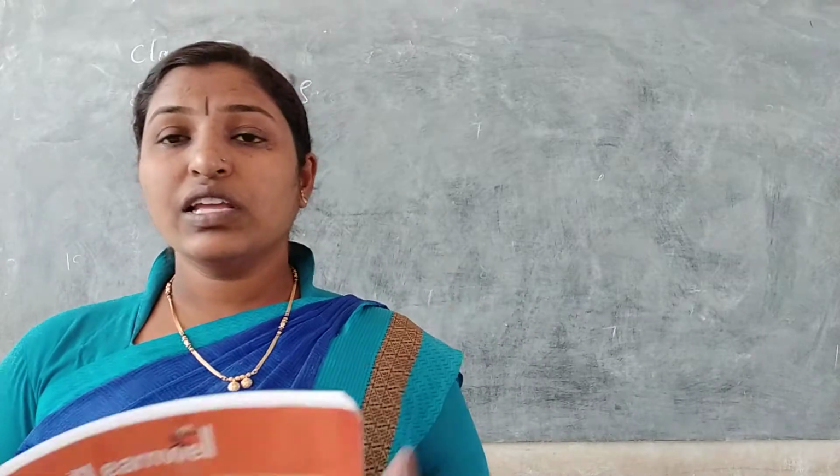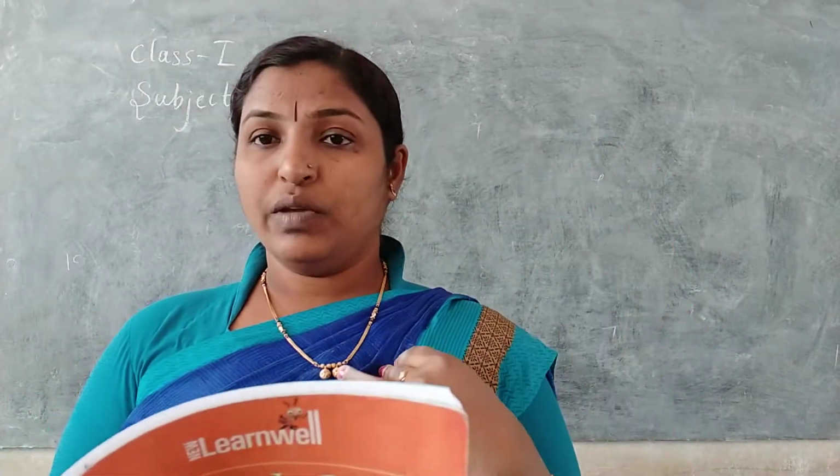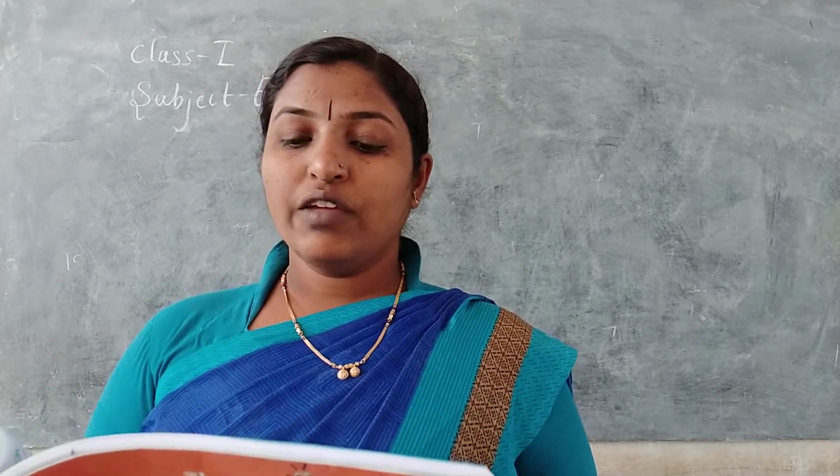Okay? Living things. All animals, plants as well as human beings are living things. Example for living things: all the plants, all the animals and human beings. We also are living things. First one, living things move on their own. Ourselves we will move. But non-living things will not move.